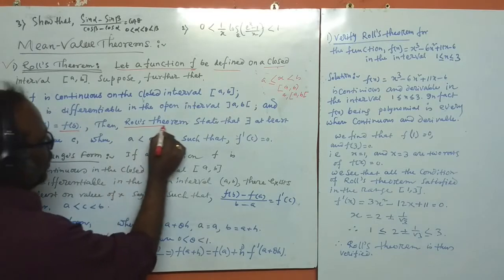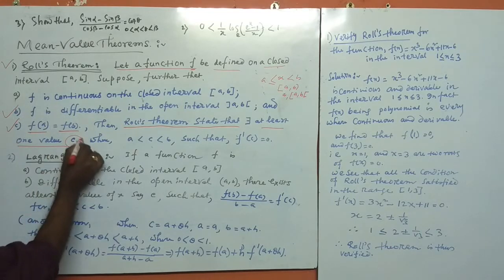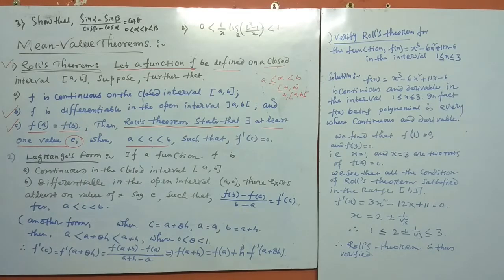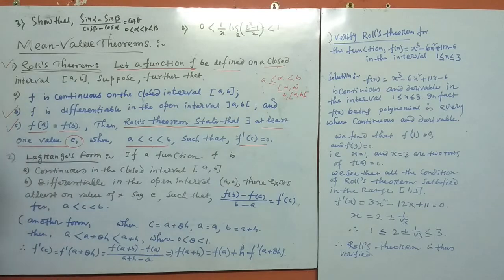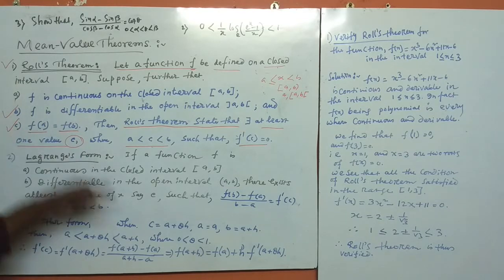Then Rolle's theorem states that there exists at least one value c, which lies in between a and b, such that f dash c is 0. This is Rolle's theorem. Again, the function f is continuous on the closed interval, number 2 it is differentiable on the open interval, and number 3 f of a equals f of b. Then f dash c is equal to 0.